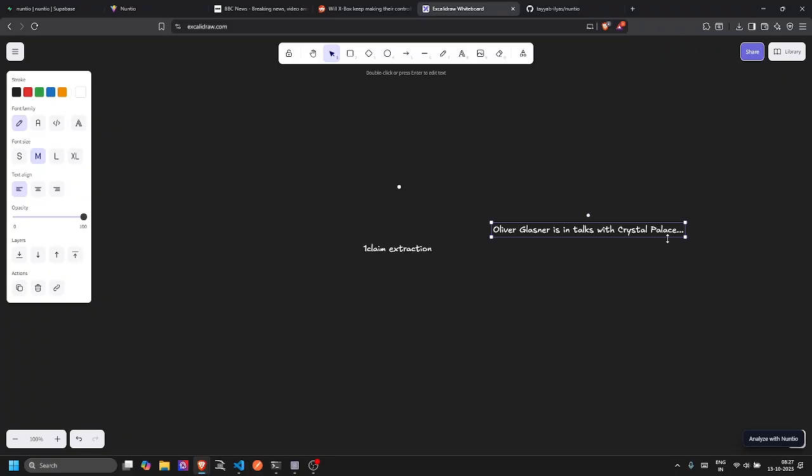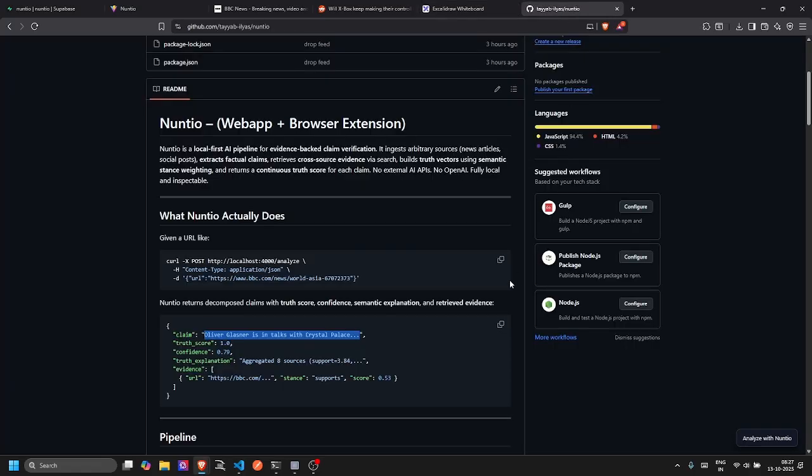So the first task is to extract these claims. For extracting the claims, we have used the Llama 3.1 8 billion parameter model, which we are only using to extract the claims into atomic statements.